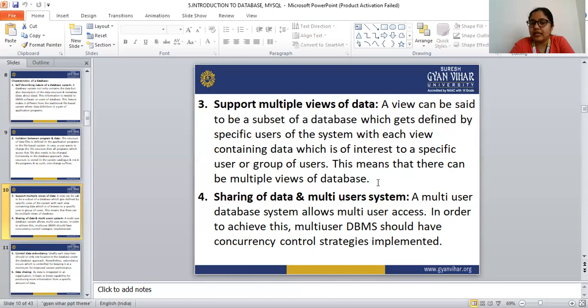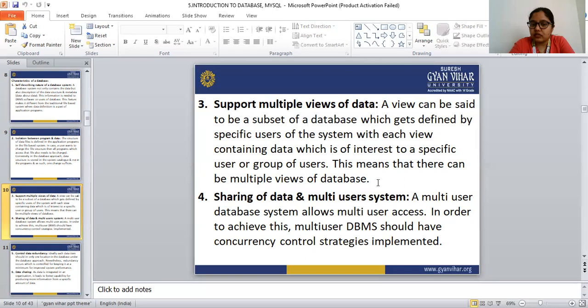The multi-user database allows multi-user access at one time. Lots of users can use the database at the same time.